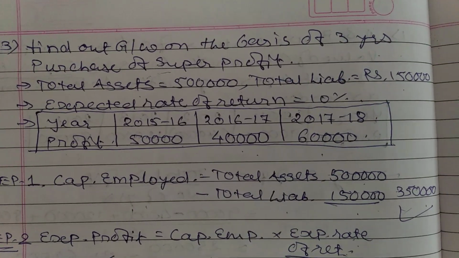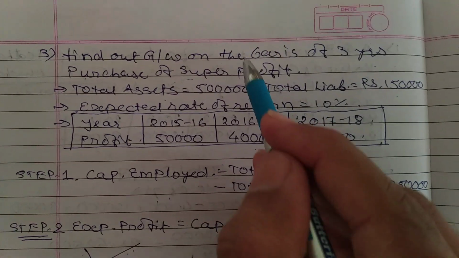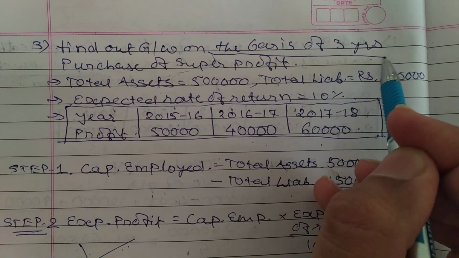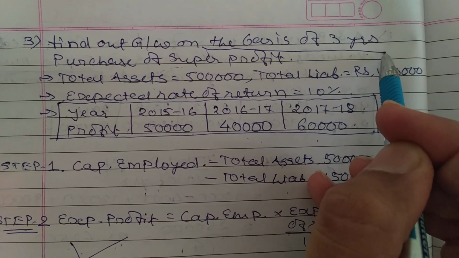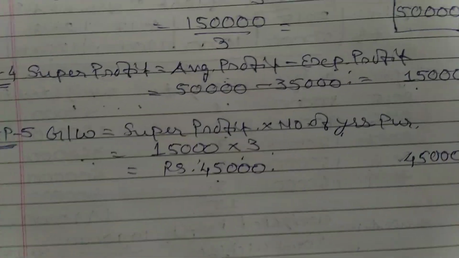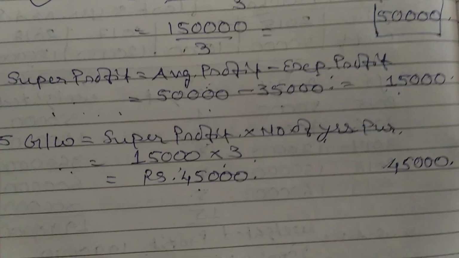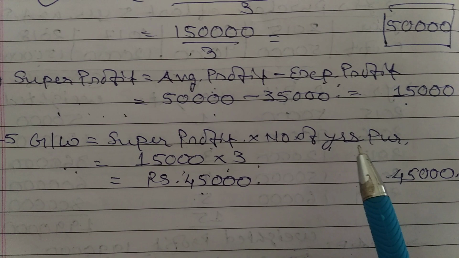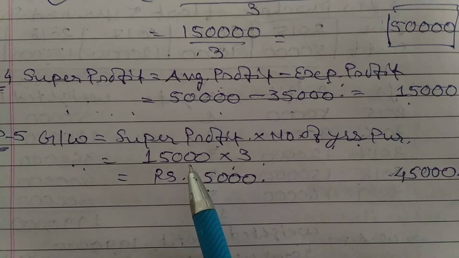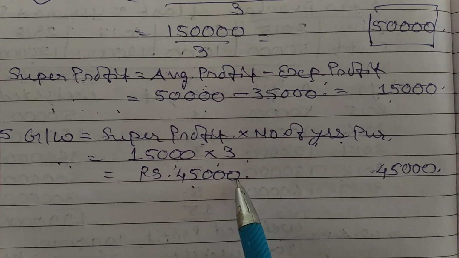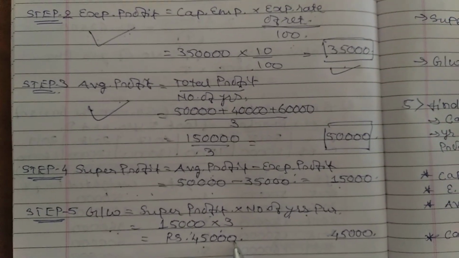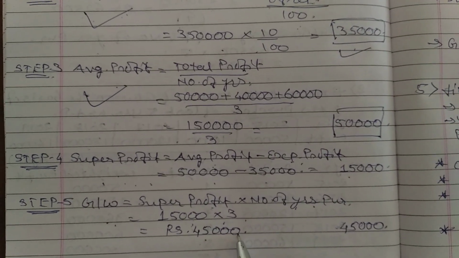Number of years purchase: it has already been mentioned in your sum that it is on the basis of 3 years purchase. That's why it has been multiplied by 3. Goodwill is equal to super profit into number of years purchase. That is 15,000 into 3. That is 45,000. I hope you understood properly.